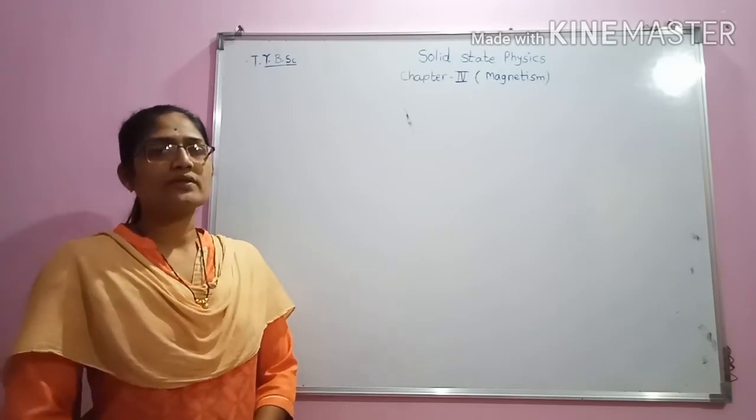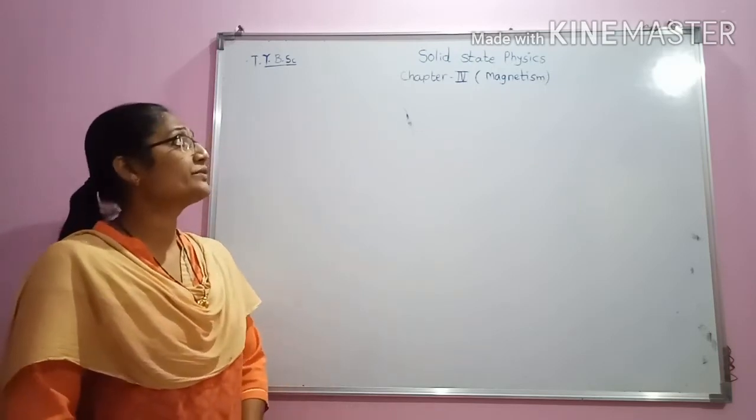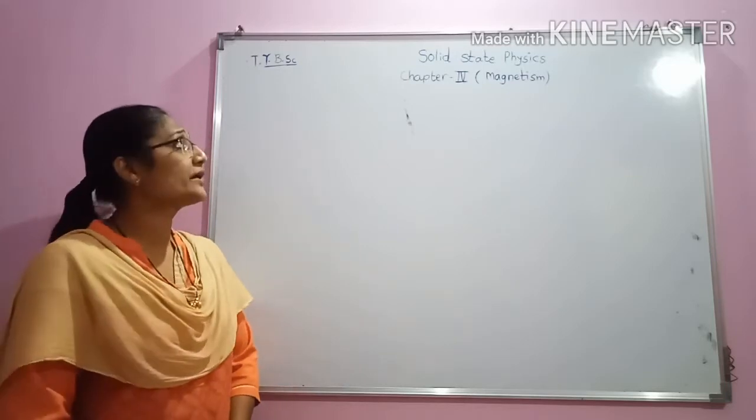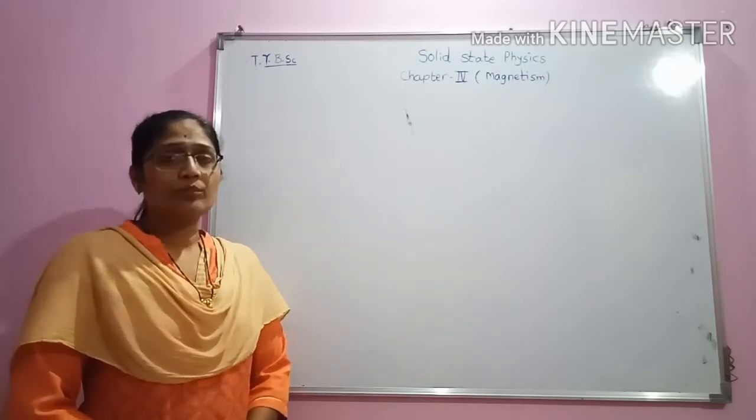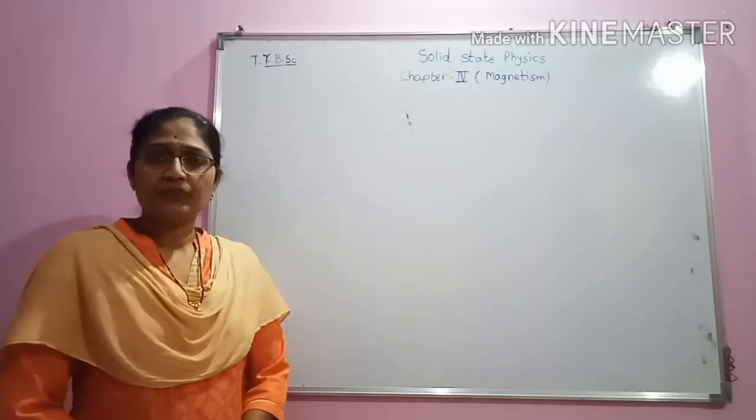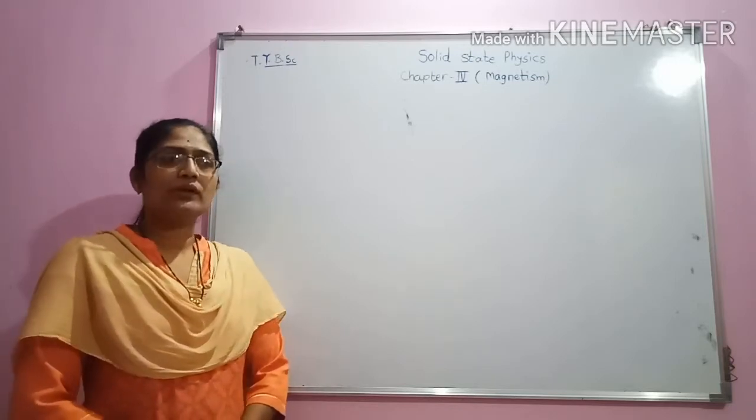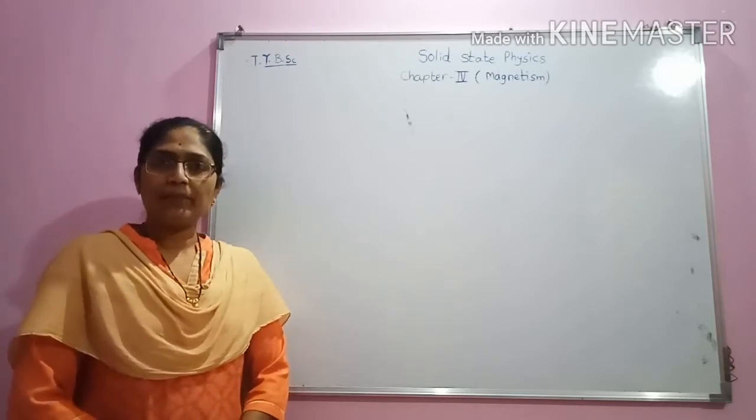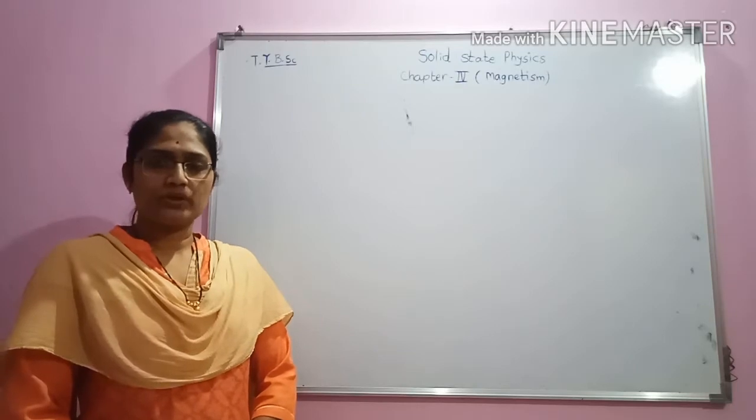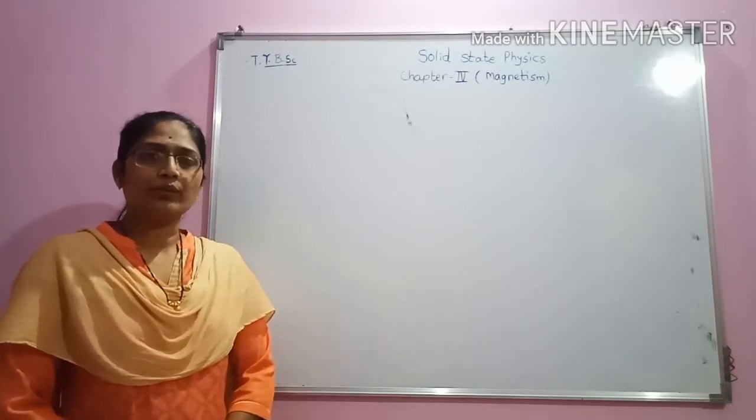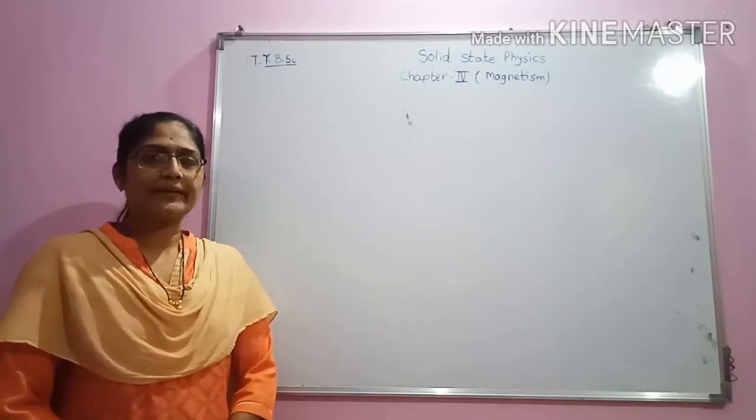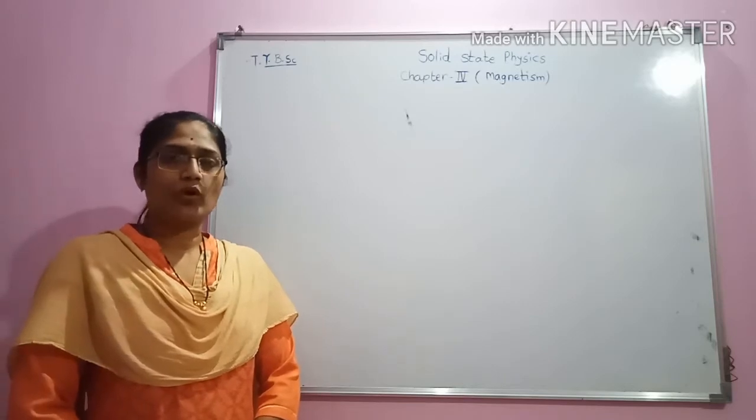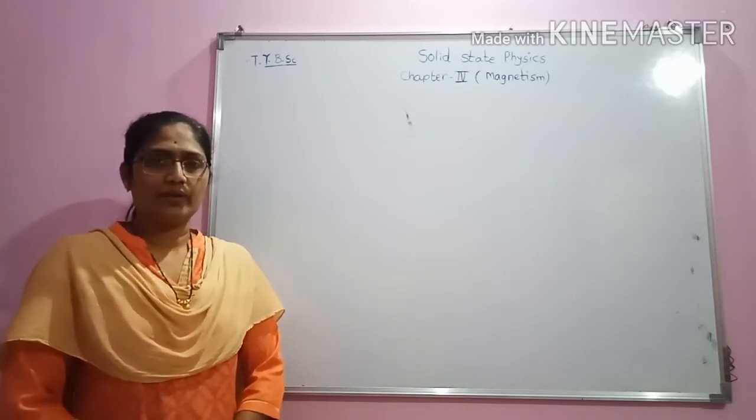We have started our syllabus related to solid state physics, and in that we have started chapter number 4, magnetism. In that we have covered the point related to diamagnetic materials and their properties. In today's lecture we are going to see what are the paramagnetic materials and what are the properties of paramagnetic materials.